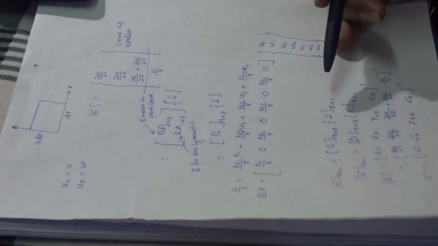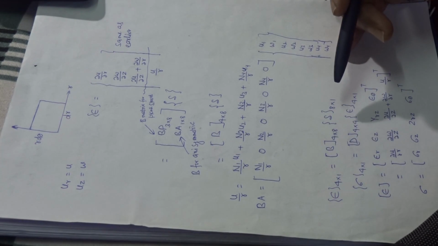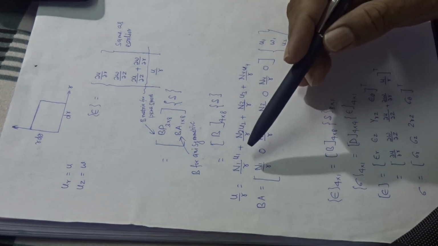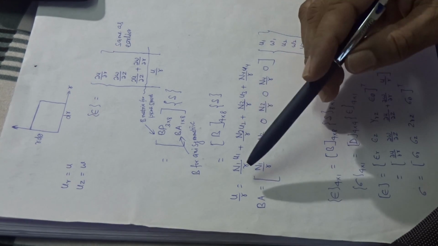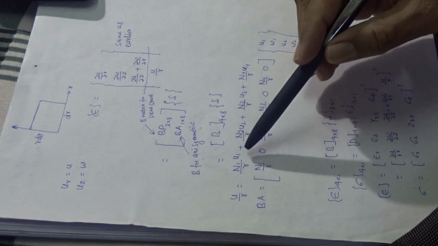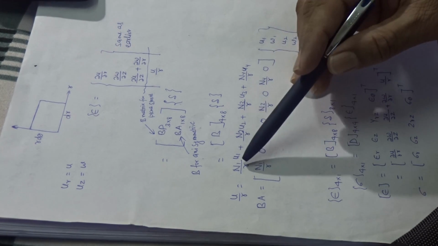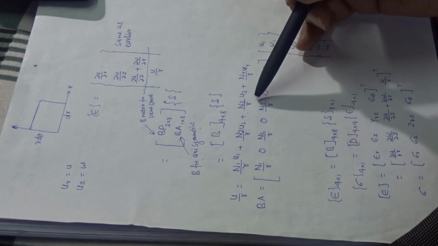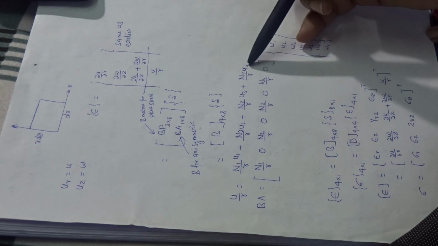U by R, we can find, where u is N1 u1 plus N2 u2 plus N3 u3 plus N4 u4.